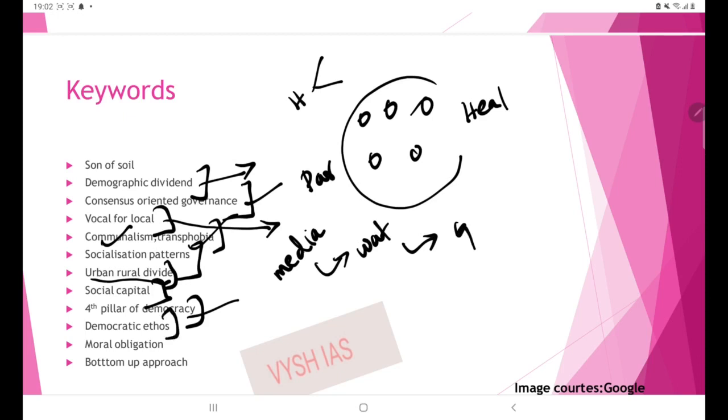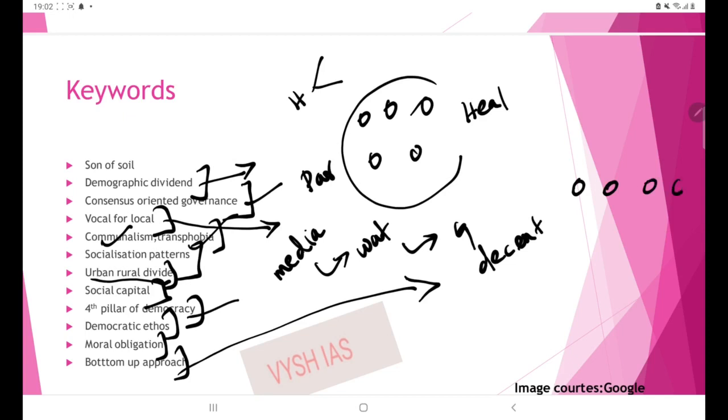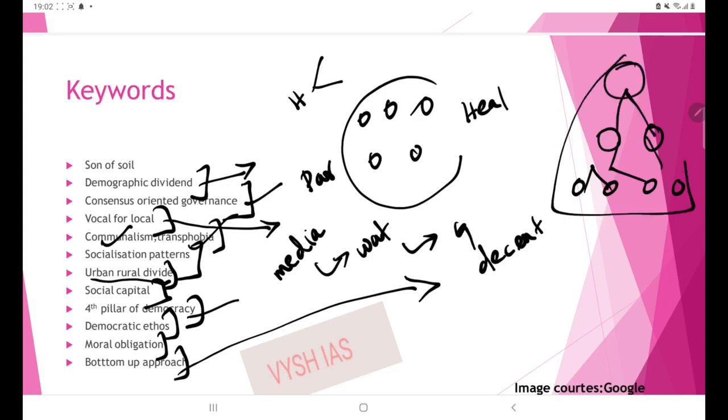Then democratic ethos and moral obligation. Then bottom up approach. This bottom up approach points to decentralized governance. At the PRI level or the panchayat level, there should be convergence of schemes, and this should be converged at the state level, and then adequately converged at the national level. So this is how a decentralized model of government should work.